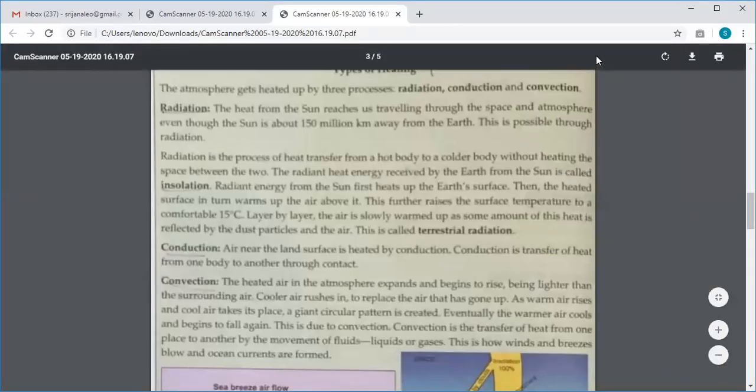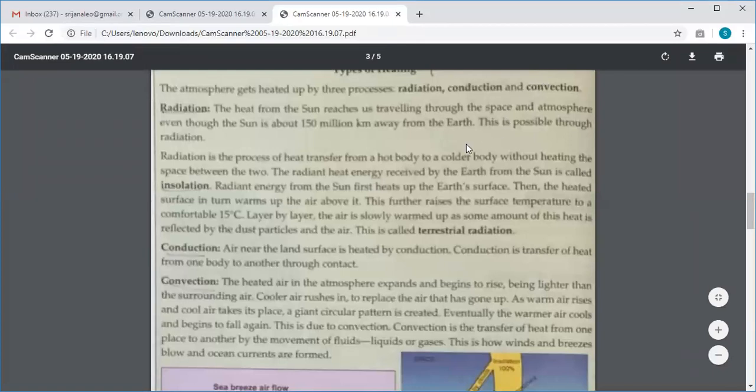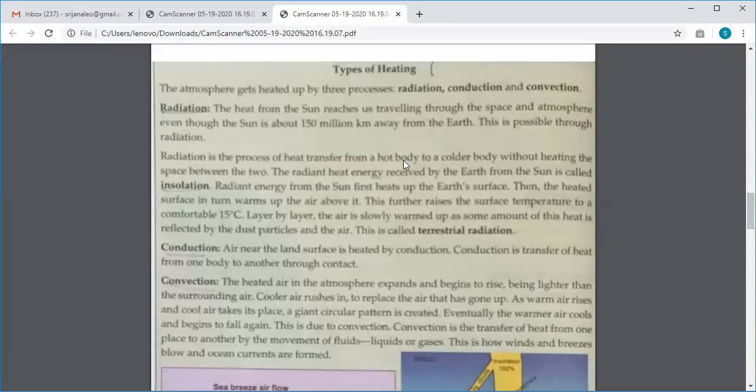What radiation means is it is a process by which the heat is transferred from a hot body to a colder body, because heat is being transferred. It's written in your book also, if you can see. When the heat gets transferred from a hotter body to a colder body, it does not heat anything that is in between. It directly heats the object that it is supposed to heat.